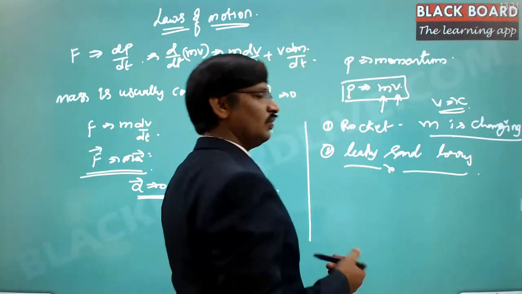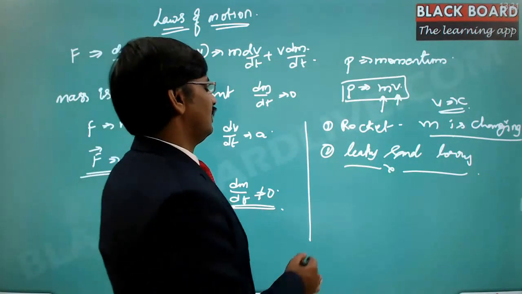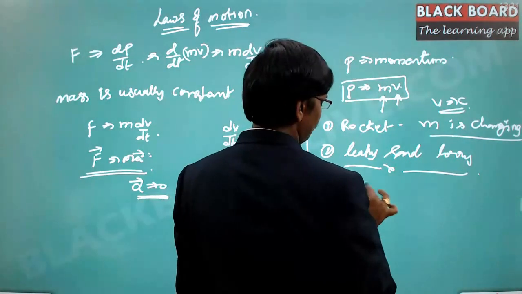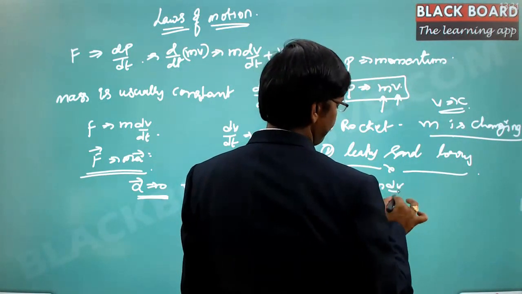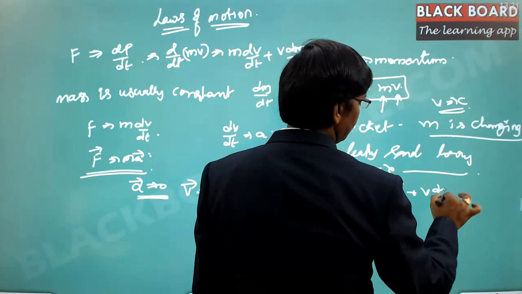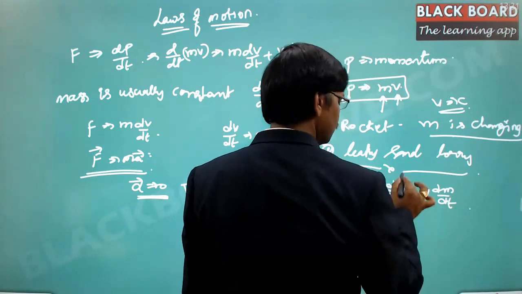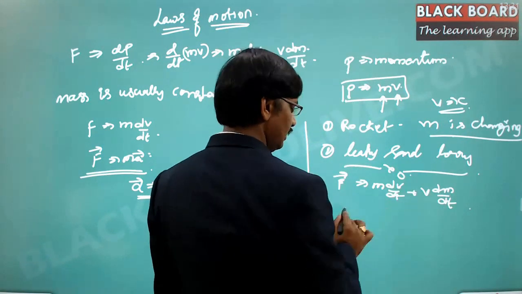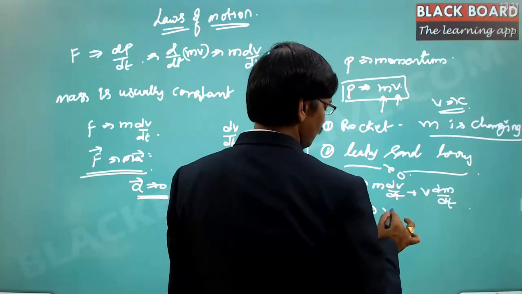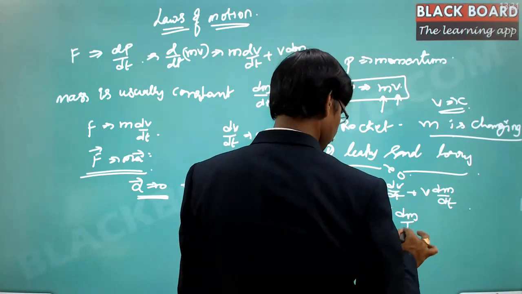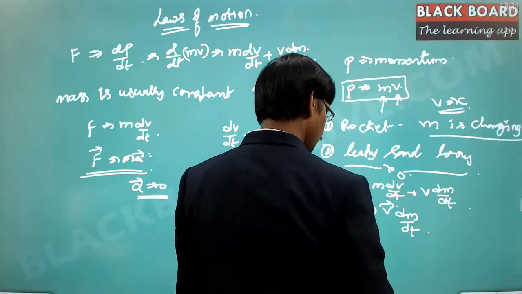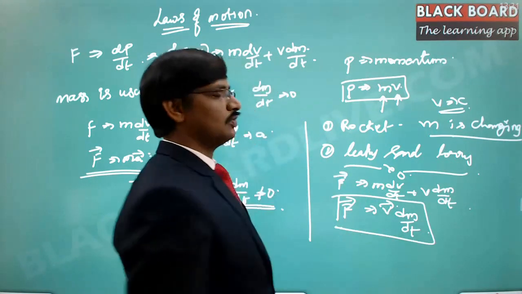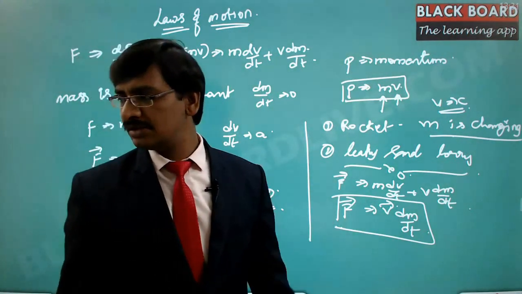So in these scenarios, if there is a mass change even though we have constant velocity, F can be expressed as m dv by dt plus v dm by dt. Now this first term is 0, but still F can be expressed as v into dm by dt. So this is the force in case the mass is continuously changing.